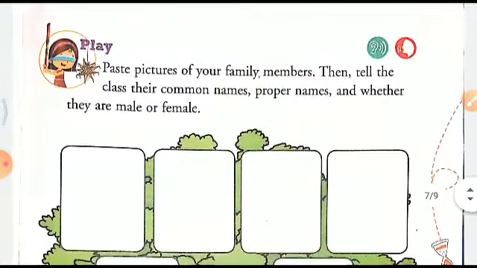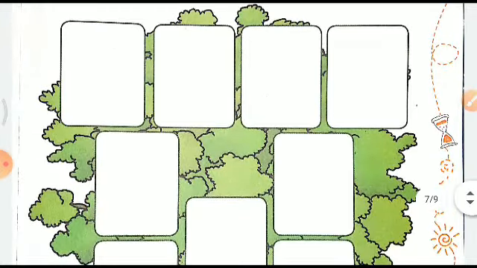Now this is an exercise in which you have to paste pictures of your family members, then tell the class their common names, proper names. Suppose you put your picture, or your dad's picture, then he must be having some name, that will be the proper noun. Common noun will be that he is a man, father is a man, right? And then you will write male or female, whatever he is accordingly, right? So please do this. This is a very interesting exercise here.